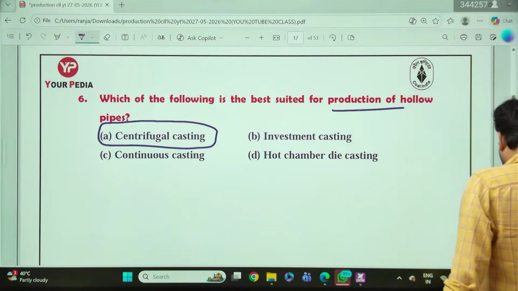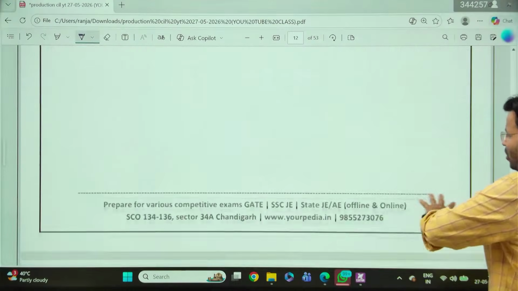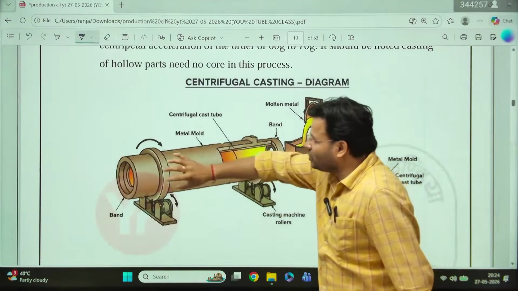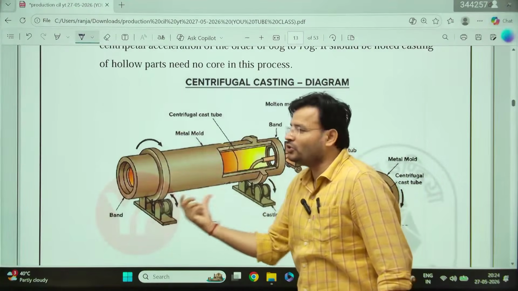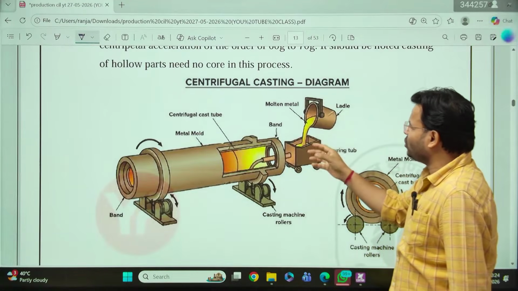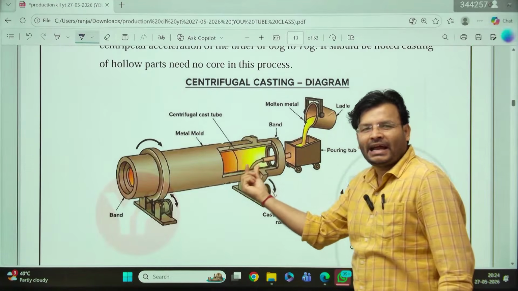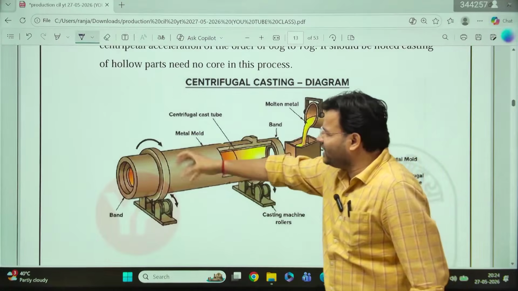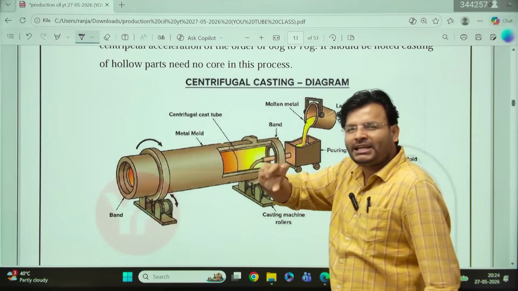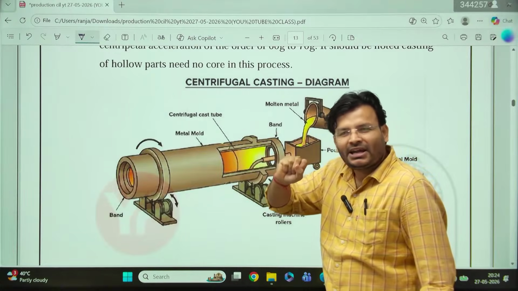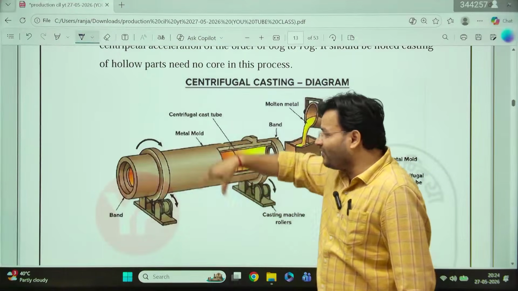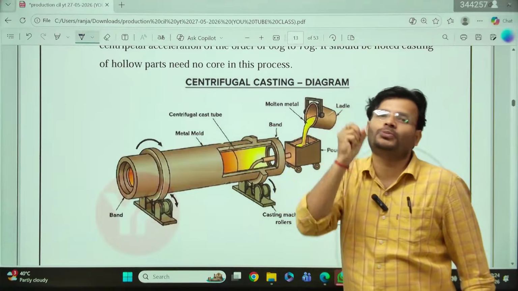Really, that is an important thing. So, my dear friends, you will never forget. See, that is your centrifugal casting. This is going to rotate. This is one of the molds which is rotating. After that, you have a ladle. Through the ladle, you have to put the molten metal in that. Now, just imagine, if it is rotating and you pour the molten metal, centrifugal force will act. And because of centrifugal force, the molten metal goes away from the center. So, you will get the hollow product.